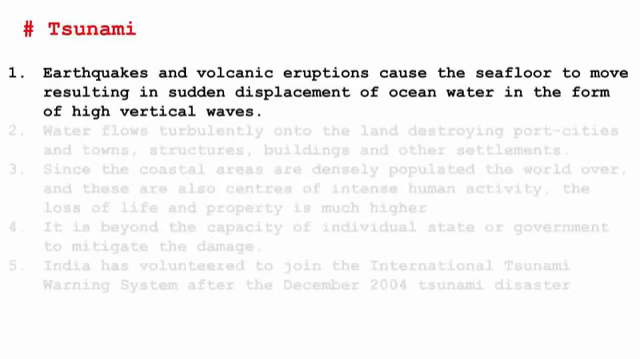Tsunamis are nothing but high vertical waves. Now these waves need to move in order to cause a problem. So what makes these waves move? Earthquakes and volcanic eruptions cause the seafloor to move, resulting in sudden displacement of ocean water in the form of high vertical waves.